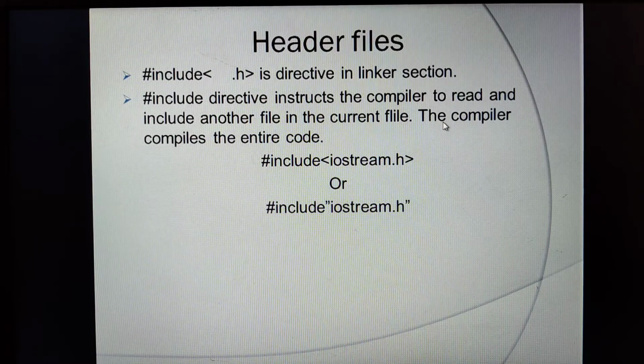So the compiler completely compiles the entire code. There are two ways actually to define the header files. The #include iostream.h in this way.